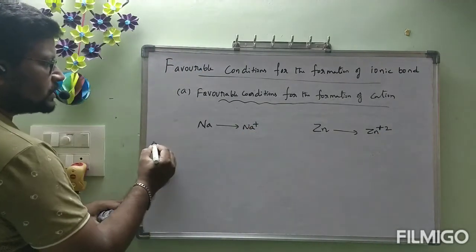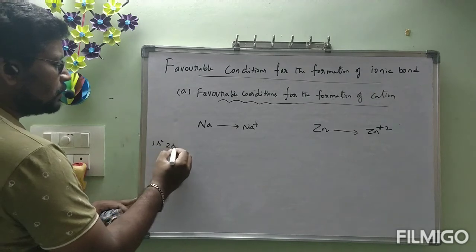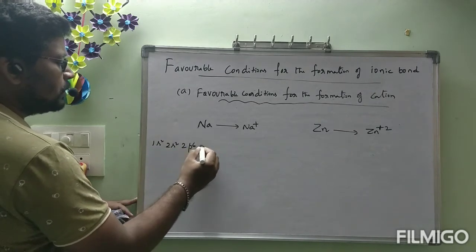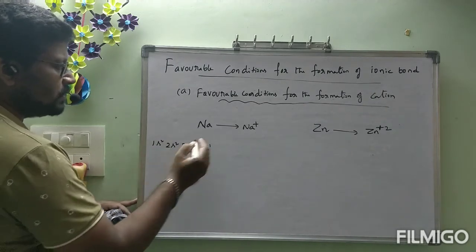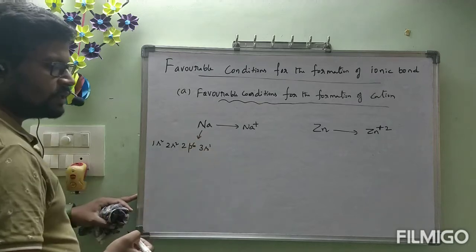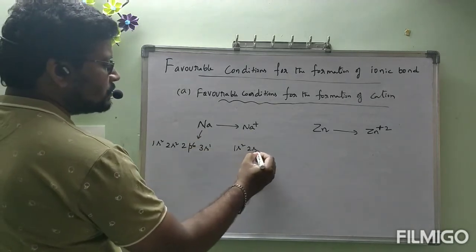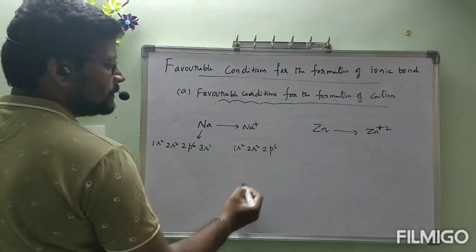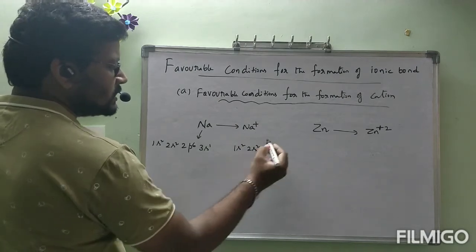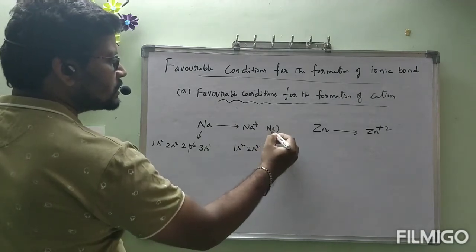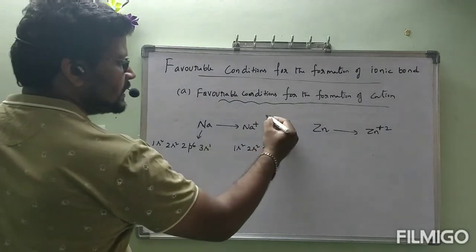Sodium electronic configuration is 1s2, 2s2, 2p6, 3s1. This is the electronic configuration of sodium. Na+ electronic configuration is 1s2, 2s2, 2p6. This is the electronic configuration of neon, which is an inert gas.